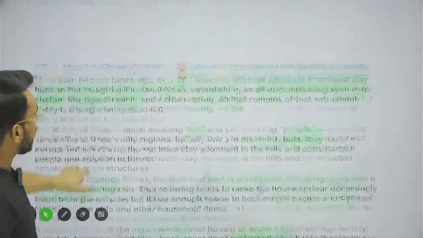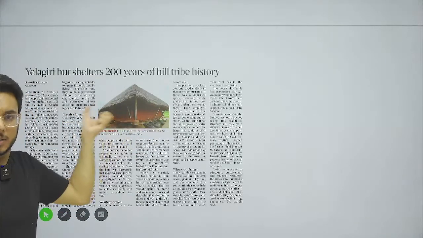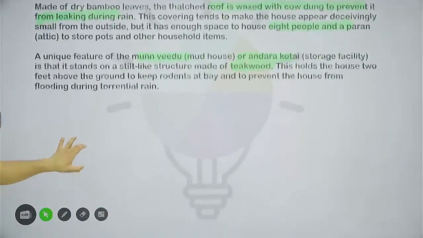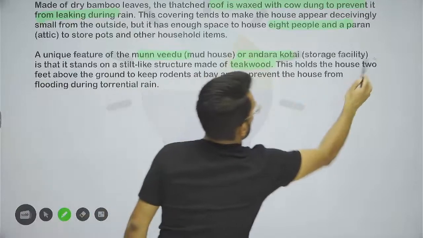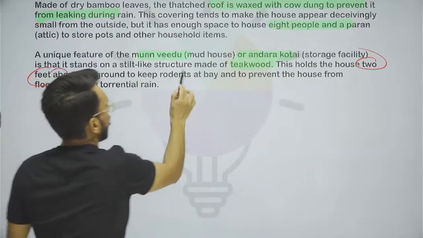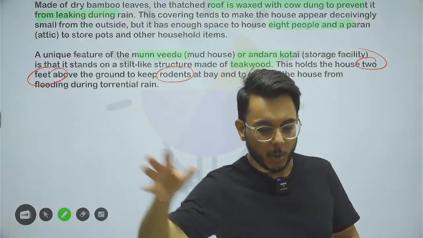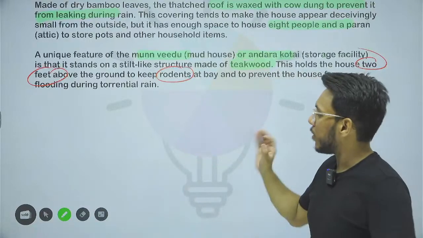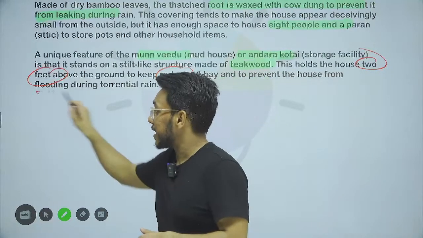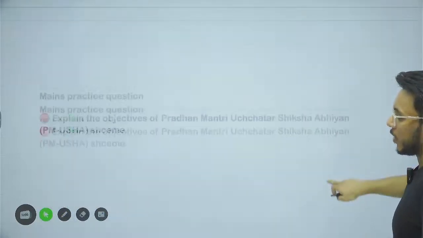Now if you see here, it is standing on structures. These structures are made up of teak wood. And also it was deliberately raised at least 2 feet above the ground, so that rodents, mice, etc., can be kept at a distance. They don't enter the house. So this is, guys, all about it. Fine. And also it saved them from flooding, rains, everything. So that is all, guys, about this particular article.